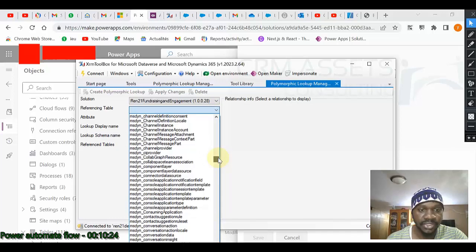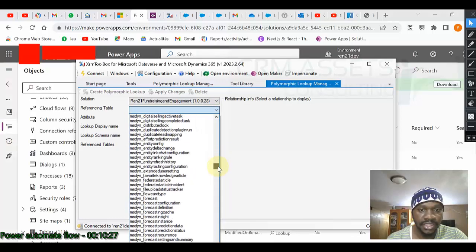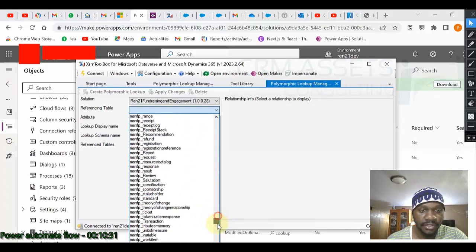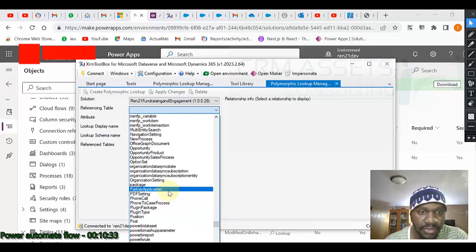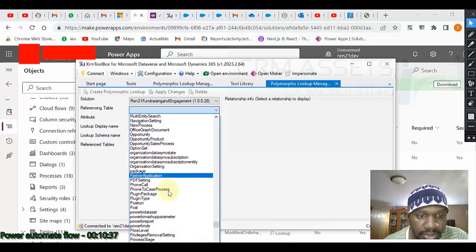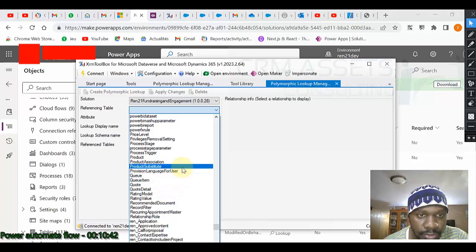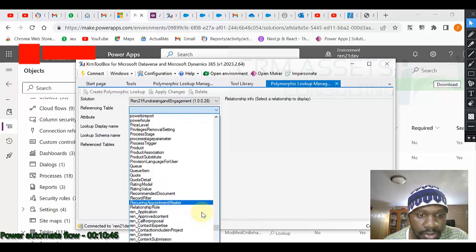project with activity is already created, let us look for it here. Project with activity. Let us see. Referencing table.